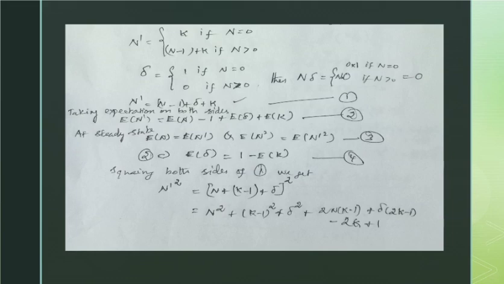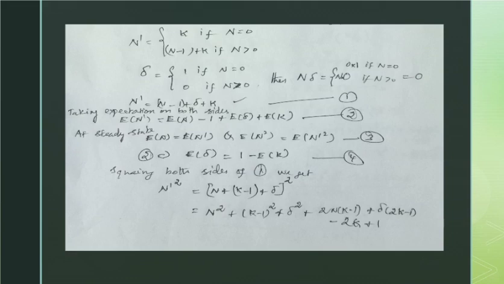Now if we take expectation, we get E of n dash equals E of n minus 1 plus E of delta plus E of k. This is the second equation. At the steady state, it does not depend on time, so we get E of n equals E of n dash and E of n square equals E of n dash square. We take this as the third equation. From the second equation, E of n equals E of n dash, so we can cancel those two and get E of delta as 1 minus E of k.